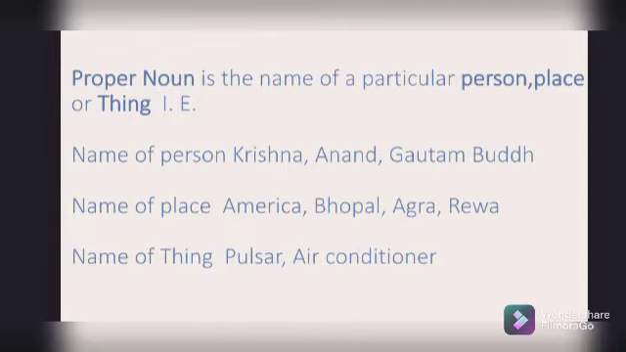This is the first type of noun. It is called proper noun. Proper noun is the name of a particular person, place or thing. Like the name of person Krishna, Anand, Gautam Buddha, they belong to the name of a person. That's why they belong to the proper noun. Same as the name of place like America, Bhopal, Agra, Rewa, Madhya Pradesh. They also belong to the proper noun.